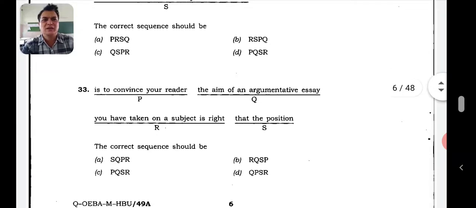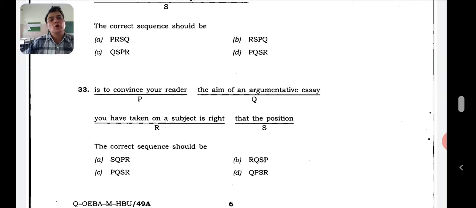Now is it the aim of an argumentative essay? Let's see. So Q is the one. Okay, it is the aim of an argumentative essay. So let's read this. The aim of an argumentative essay. So after that what should come?